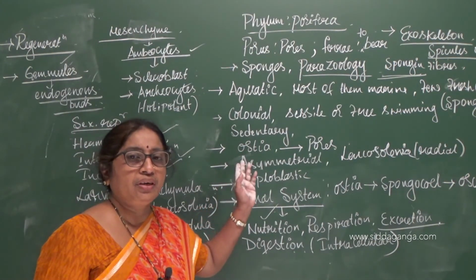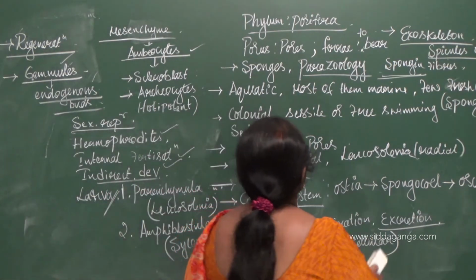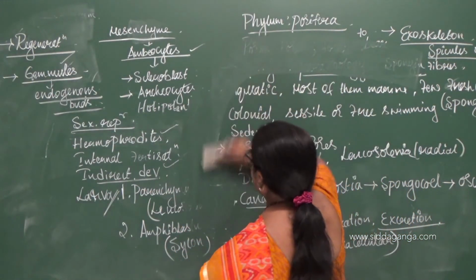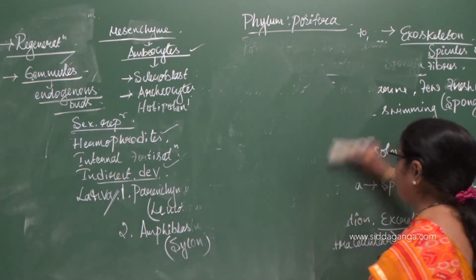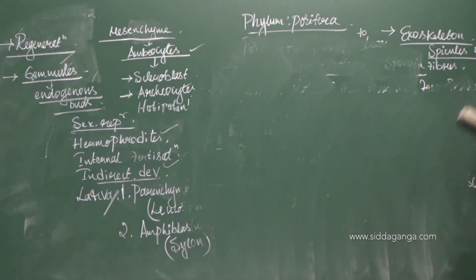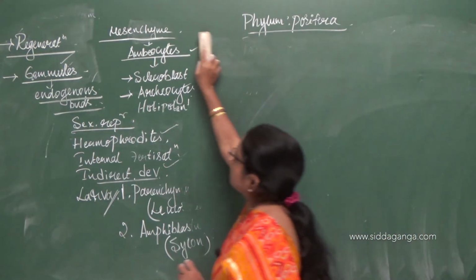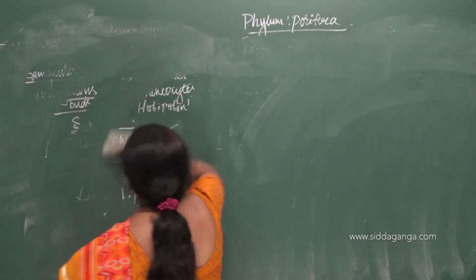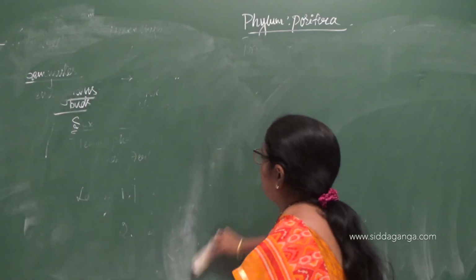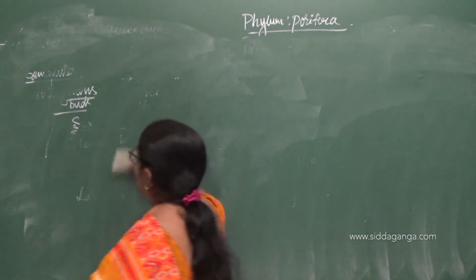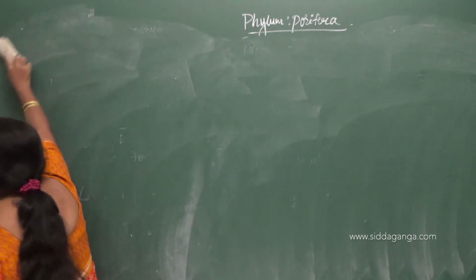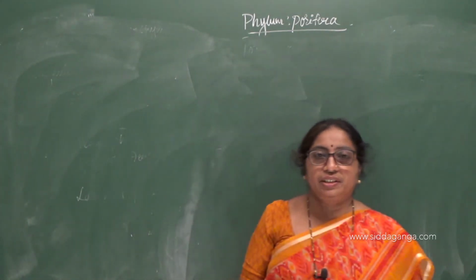Next, coming to the classification and examples of poriferans. Poriferans are classified under three important classes. I hope you know the hierarchy of classification.